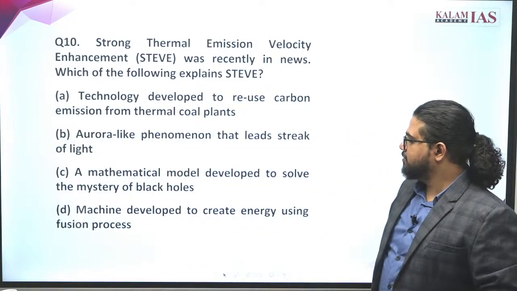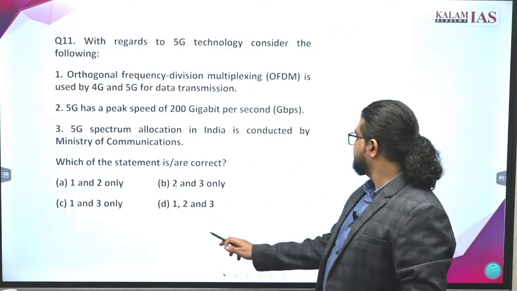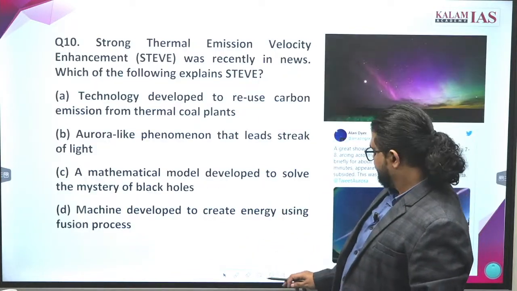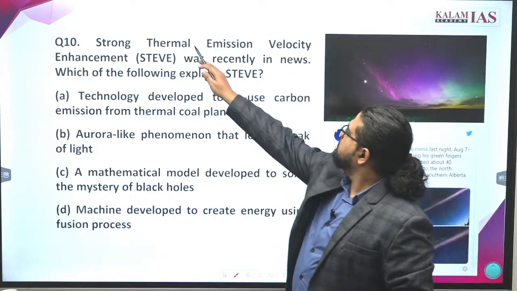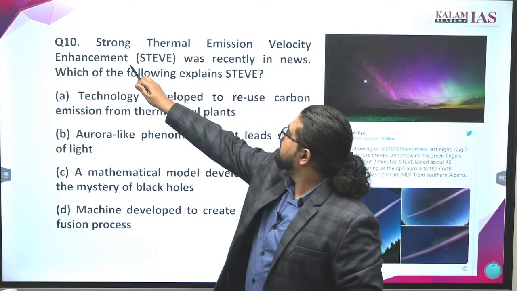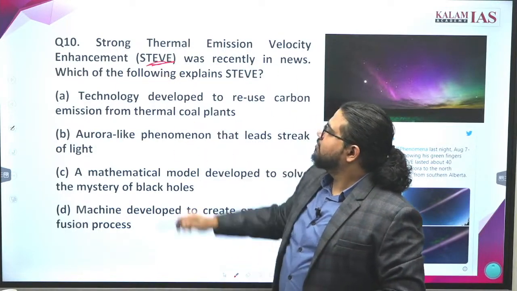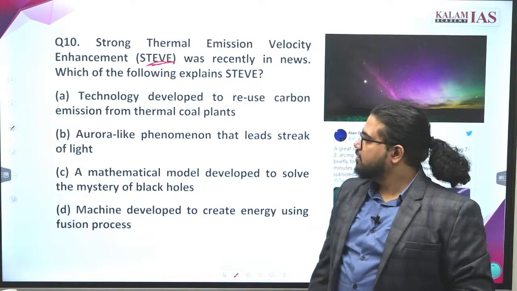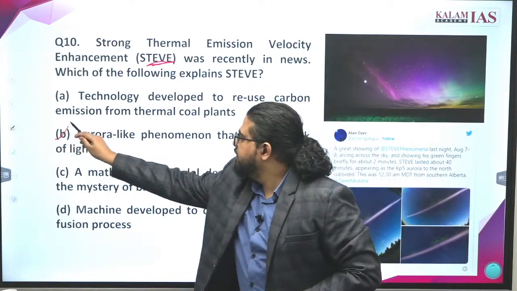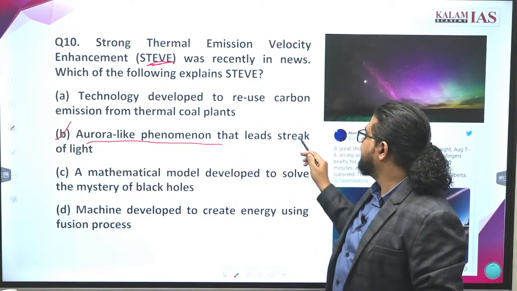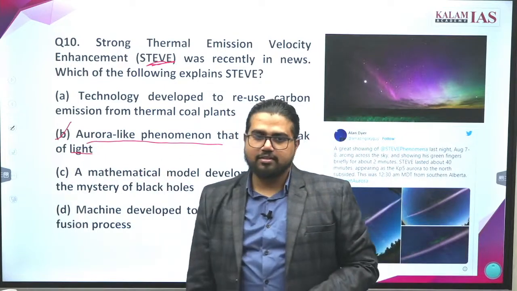Develop green energy using fusion process. Strong thermal emission velocity enhancement, STEVE. What was it? The correct answer is B. Aurora-like phenomenon that leads to a streak of light.